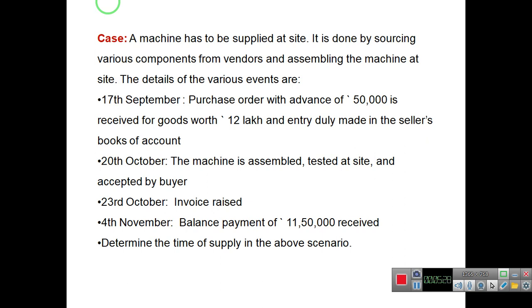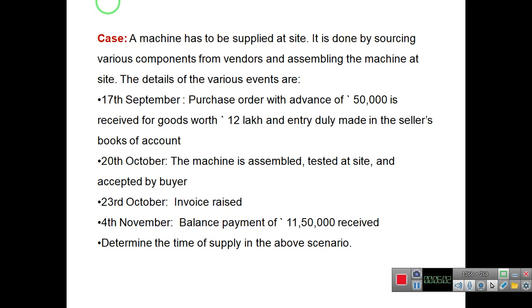The details of various events are: on 17 September, a purchase order with advance of 50,000 is received for goods worth rupees 12 lakh and entry duly made in the seller's books of accounts. On 20th October, the machine is assembled, tested at site and accepted by the buyer. On 23rd October, invoice raised, and on 4th November, balance payment of 11,50,000 received.